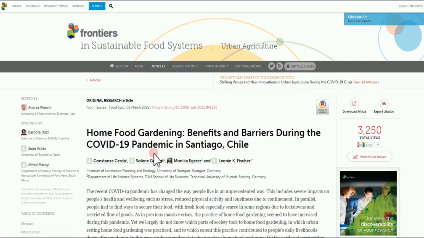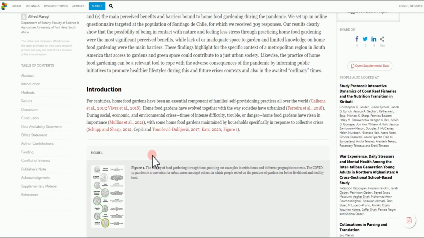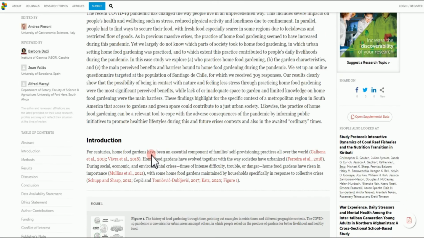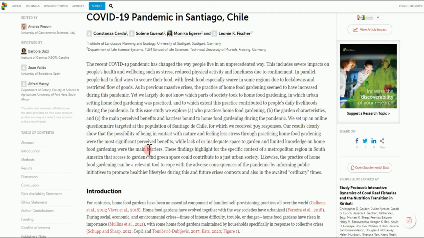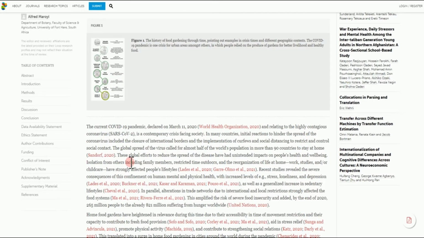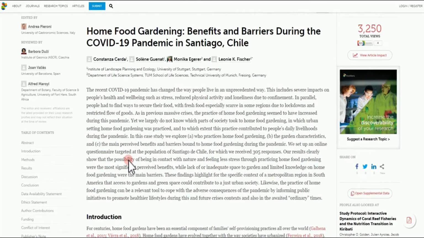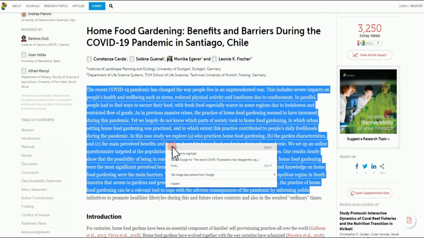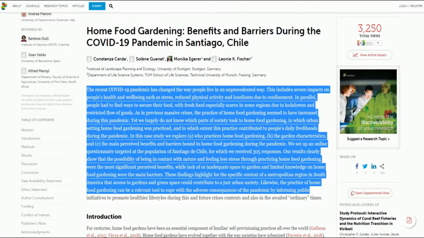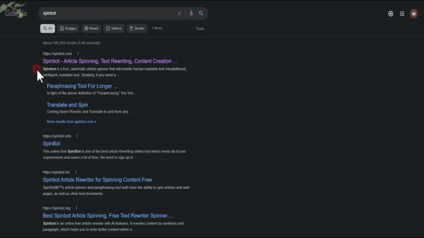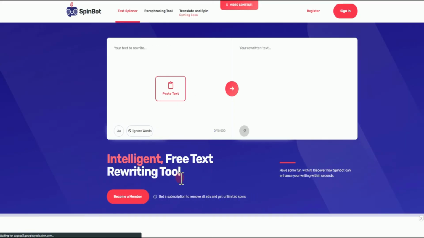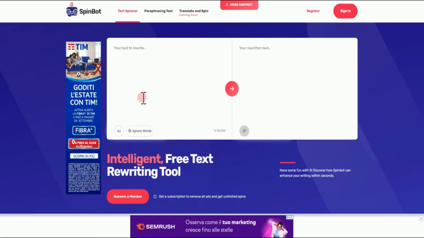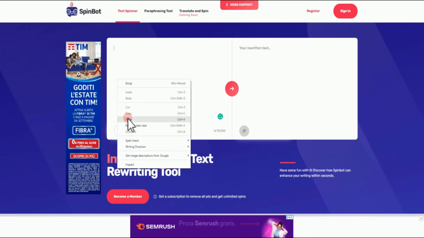Once it opens up, you're going to read it a little bit to have a brief knowledge about it. Regarding anything that you choose, how you are going to do it is once you read a portion of it and you see that it makes sense to you, you're going to copy it. Just copy the page, hit copy, then you go over to Google again and search for this website called Spinbot. It's going to be the very first one that shows up. Click on Spinbot, then you're going to be on this page just like this. You don't even need to create your account here. What you are going to do is to paste the text that you copied from the other website onto this page.